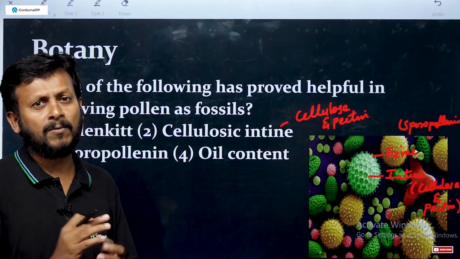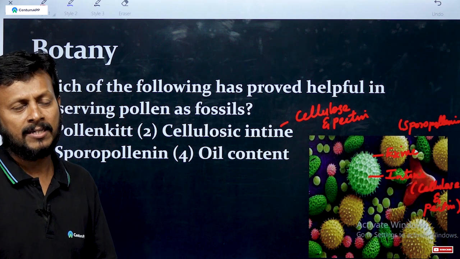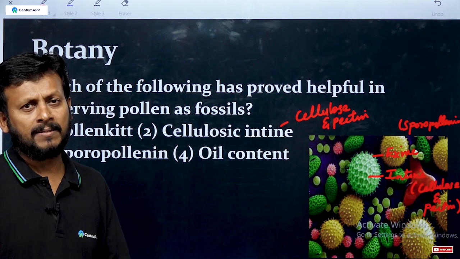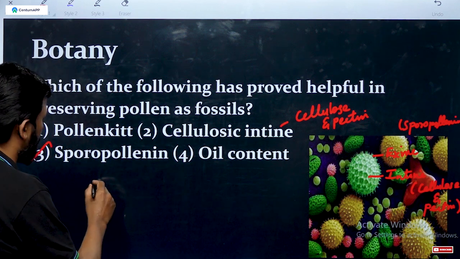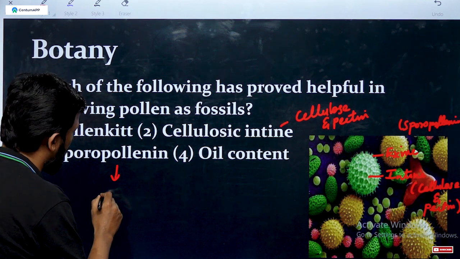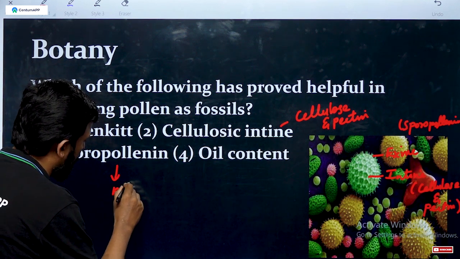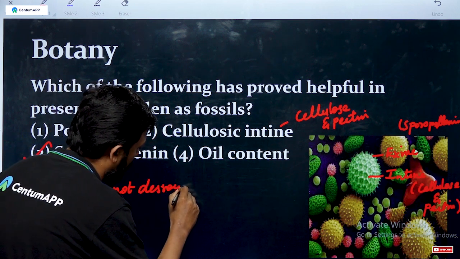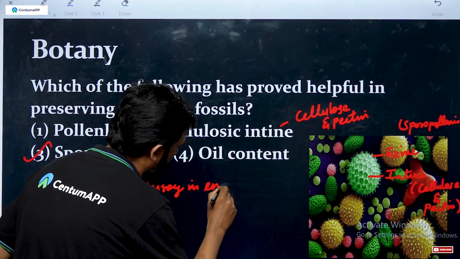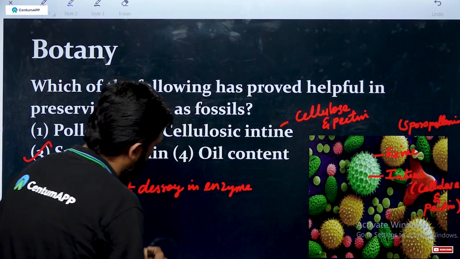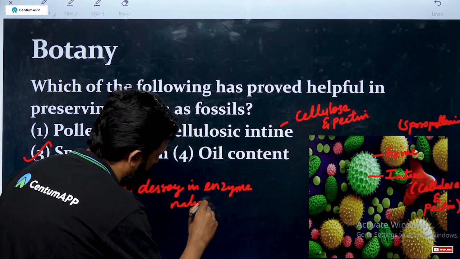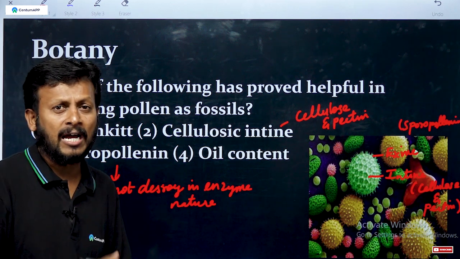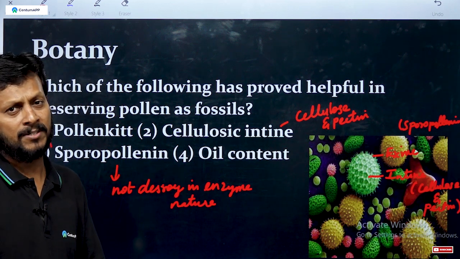This sporopollenin is a chemical substance that is not destroyed by enzymes, and it is always preserved in alkaline and acidic conditions.